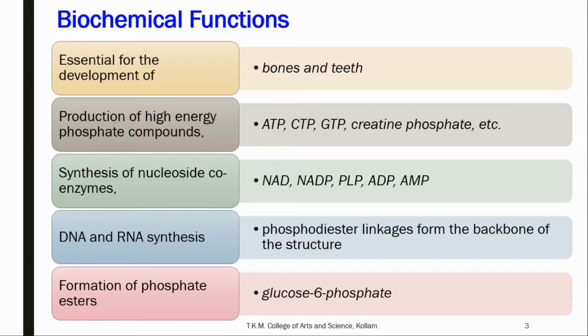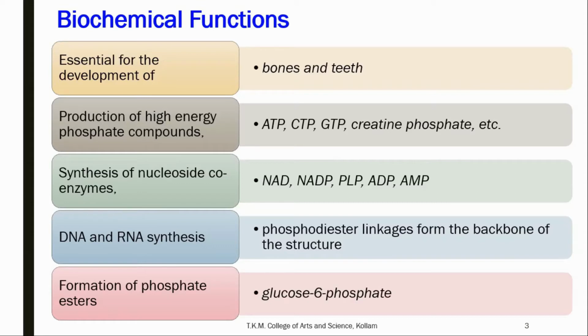Nucleotide coenzymes such as nicotinamide adenine dinucleotide, nicotinamide adenine dinucleotide phosphate, pyridoxal phosphate, adenosine diphosphate, adenosine monophosphate, etc., consist of a phosphate group in their structure. Coenzymes are organic non-protein compounds that are necessary for the functioning of an enzyme.